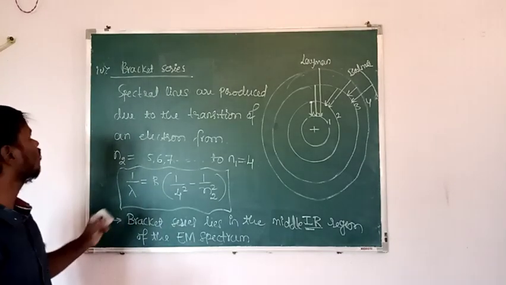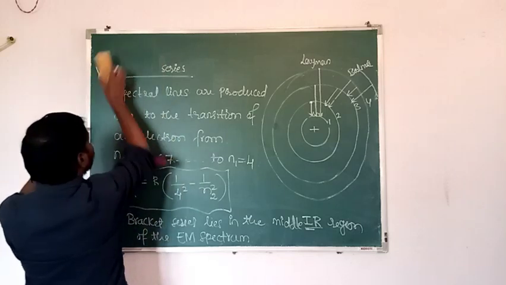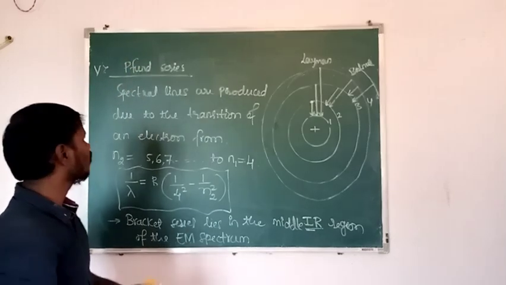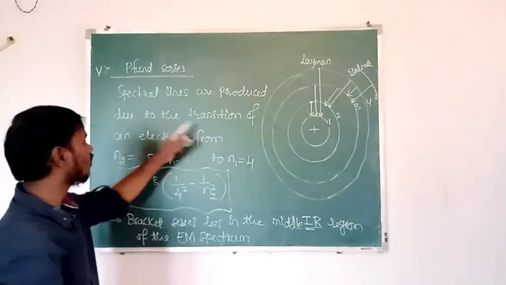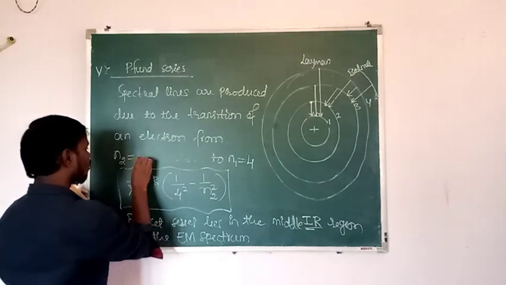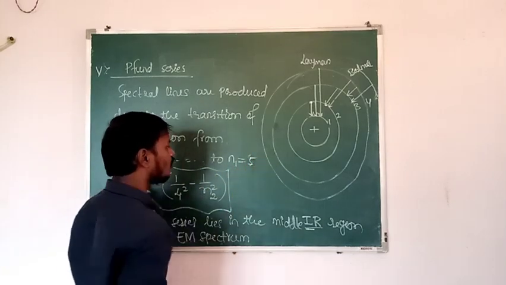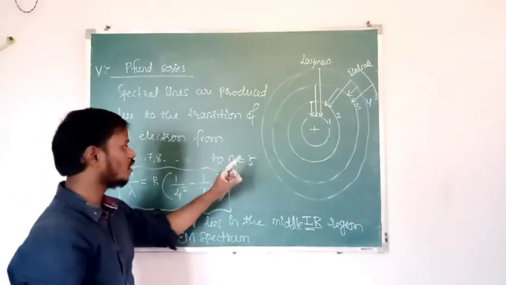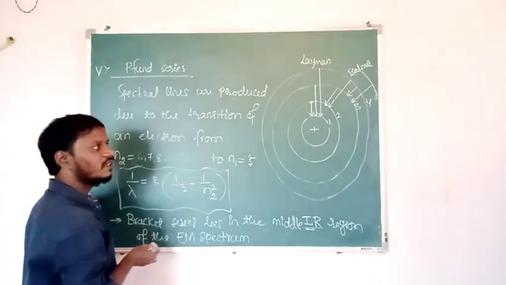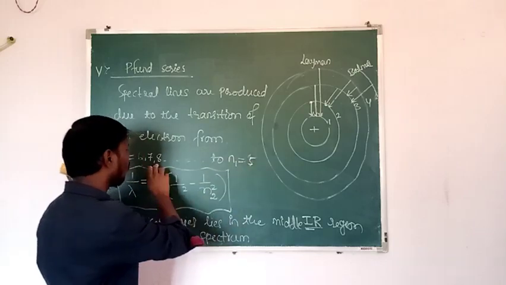And the last one, that is Pfund series, the fifth one. As usual, the spectral lines are produced due to the transition of an electron from 6, 7, 8 to the 5. Here, which is the lower orbit in case of Pfund series? The lower orbit is fifth orbit. Okay. Then here, what is the formula to find the wavelength of the emitted radiation when the electron jumps from 6th to 5th orbit, 7th to 5th orbit, 8th to 5th orbit?